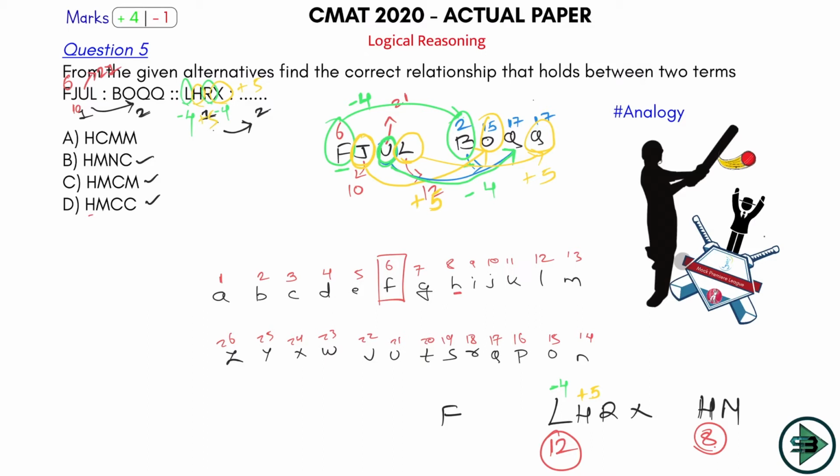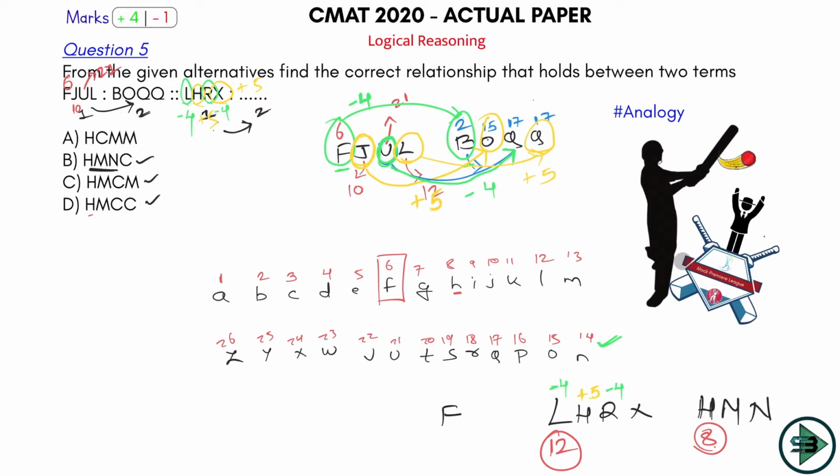So what will happen with R? -4, so -4 plus 5. This is -4. R is equal to what? R is equal to 18. 18 minus 4 is 14, and 14 is equal to N. Okay, so I'll get N here, which means option number B is the answer. Let me just confirm it, because there is only one option which has H, M, N here.